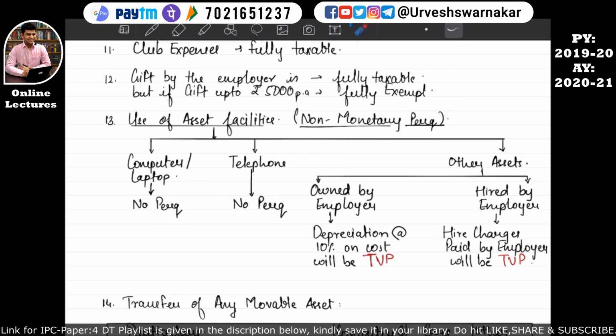But what if the asset which is used by the employee is an other asset and such other asset is hired by the employer? Then the taxable value of the perquisite will be the hire charges paid by the employer. I hope this is quite clear.